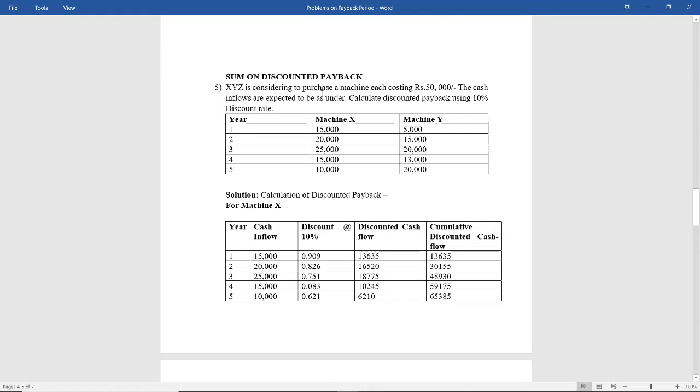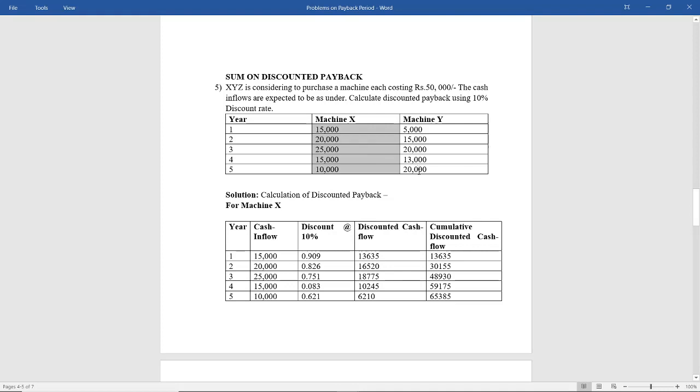XYZ is considering to purchase a machine, each costing rupees 50,000. The cash inflows are expected to be as under. Calculate the discounted payback using a 10% discount rate. So we know that the initial cash outflow is 50,000, and the inflows for machine X for the different years are 15,000, 20,000, 25,000, 15,000 and 10,000. And for machine Y, for the first year it is 5,000, then 15,000, 20,000, 13,000 and 20,000.